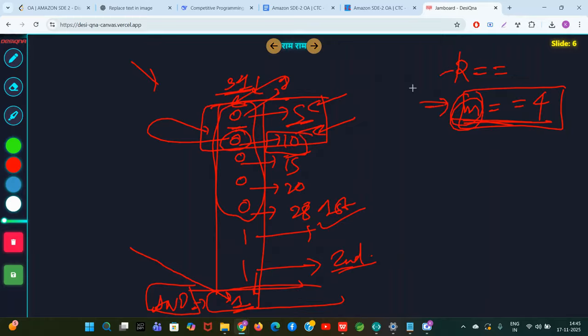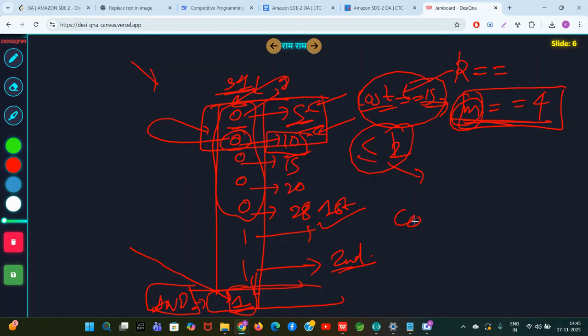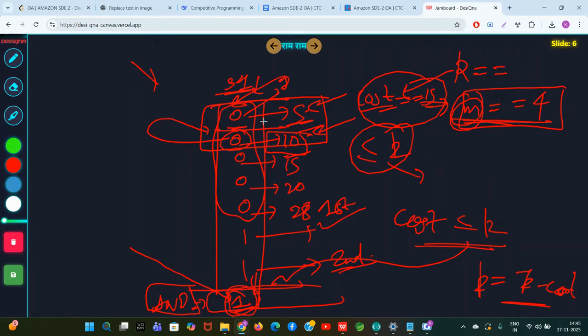If the total minimum cost is less than or equal to k, it means you can put a 1 here. Now let's say it took total cost 5 plus 10, cost is 15. And let's say cost is less than or equal to k. So what you will do, you will put a 1 here and you will do k equal to k minus cost, because cost operations have been done. And guys, whichever numbers you have converted, convert them in your mind now only. Here there were two zeros, now one will come here, one will come here, and the rest of all the previous numbers will be 0 0 0 like this.